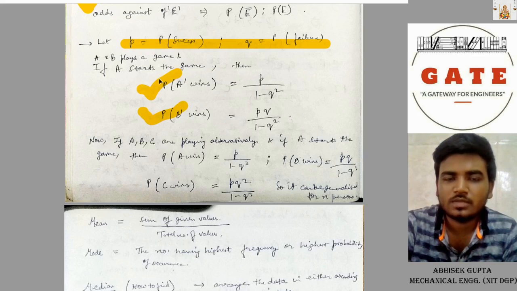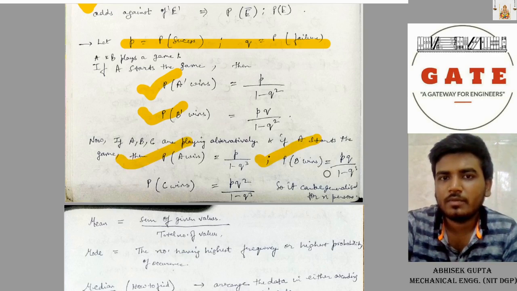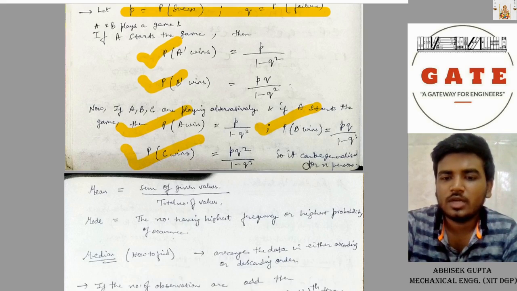If 3 persons play, then probability of A's win, if A starts first, equals P divided by 1 minus Q cube. Probability of B's win is PQ divided by 1 minus Q cube. Probability of C's win is PQ square divided by 1 minus Q cube. So it can be generalized for n persons.